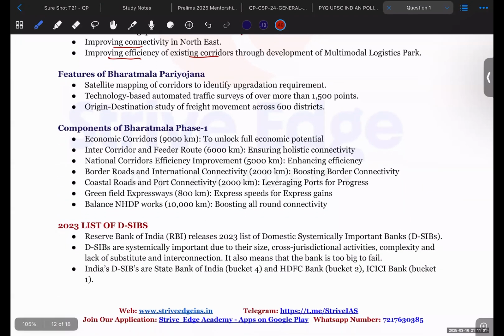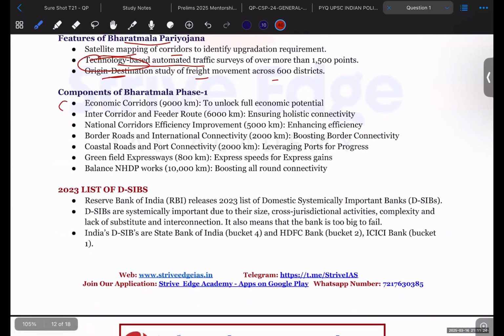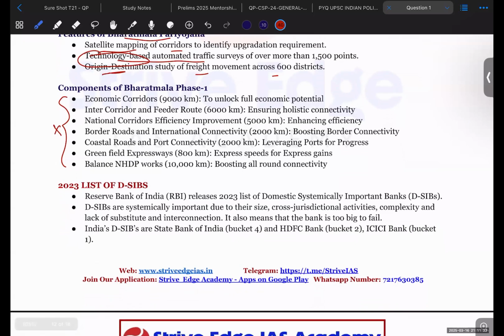So features of Bharatmala Pariyojana: satellite mapping of corridors is being taken up. Technology-based automated traffic surveys are being taken up. So technology is being used in order to map the traffic, and origin-destination study for fleet movements across 600 districts has been taken up. Okay. So there are many components of Bharatmala. It may not be important for prelims, so it is beneficial to leave it.